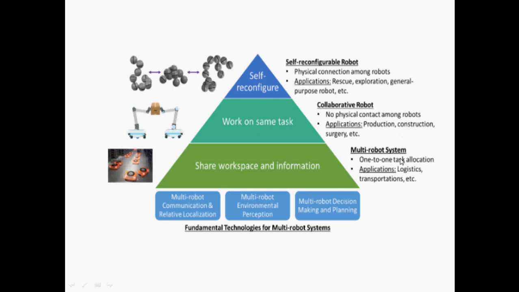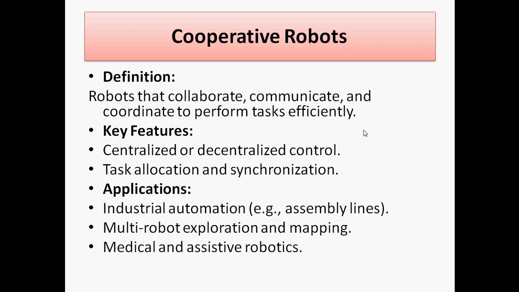Here the multi-robot system is useful in logistics or transportation. One-to-one task allocation is there, and after the performance, the work is carried over. So these are the fundamental technologies for the multi-robot system, shown in a pyramidal manner. Self-reconfigurable robots in rescue, where drones are used, and collaborative robots in surgery-type assistive work, performing the same task. This is the kind of action for the multi-robot system.